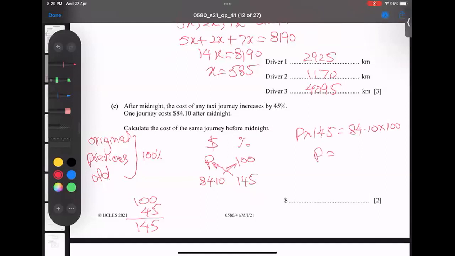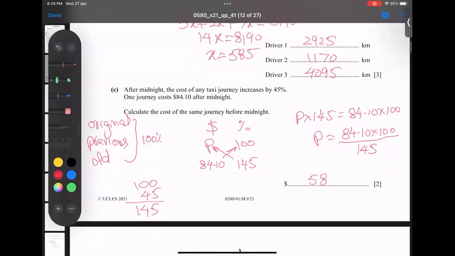So P becomes 8410 divided by 145, and the answer is $58. It means the old price was $58.